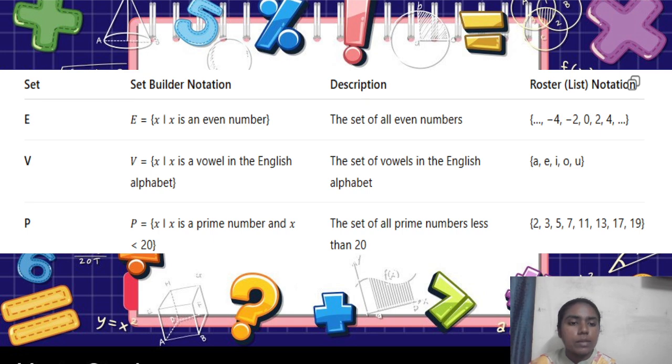The second example is B is equal to x is an element such that x is a vowel in the English alphabet. That is the set builder notation, they gave a condition, and in the description form they gave wordings, and in the roster form they listed all the elements. In the third example, P is a set where x is an element such that x is a prime number and x is less than 20. They gave two conditions and we found the set. In the description form they gave the set in wordings, and in the roster form they directly mentioned the elements. So let's go to the next slide.